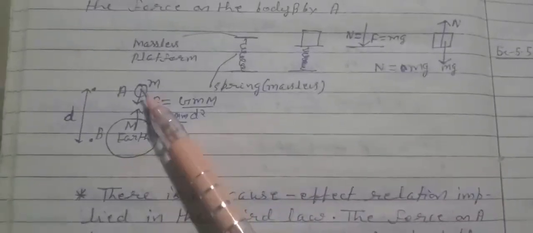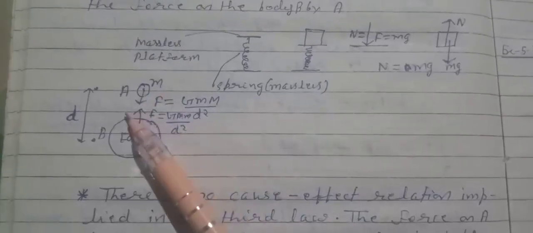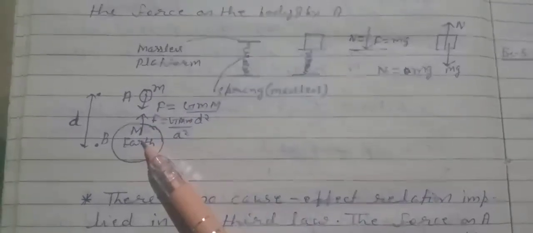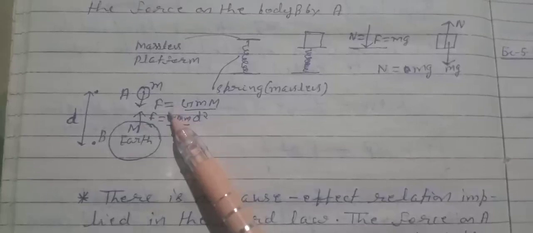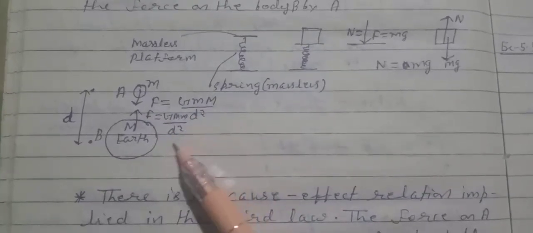Similarly in this case, earth acts on the body m with a force F. With the same force, this body acts on the earth. That is, F equals G Mm by d square and F equals G Mm by d square. Both forces are the same and in opposite direction.